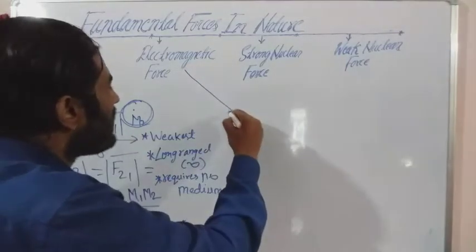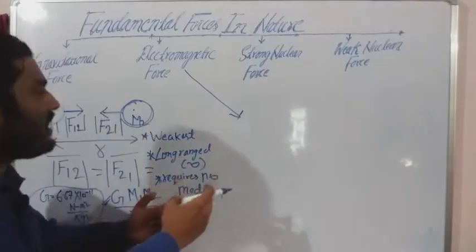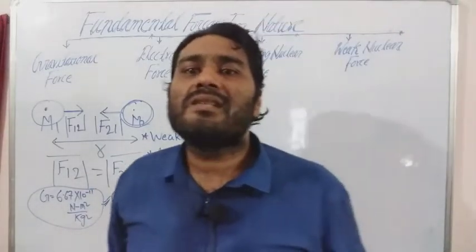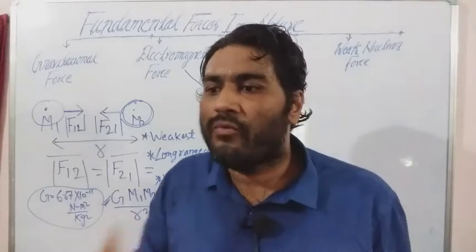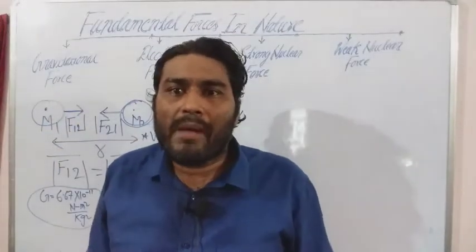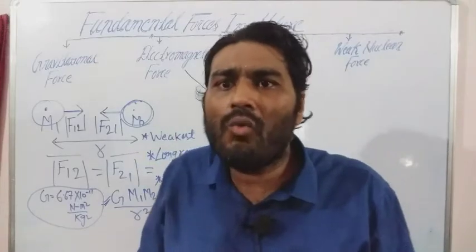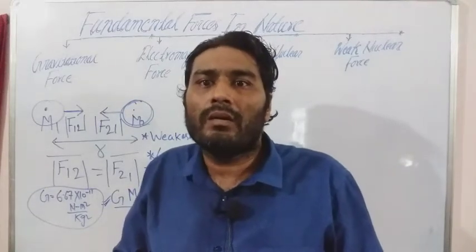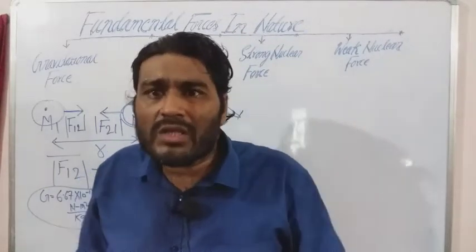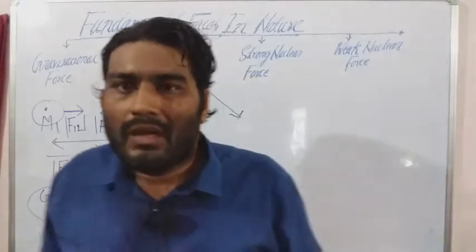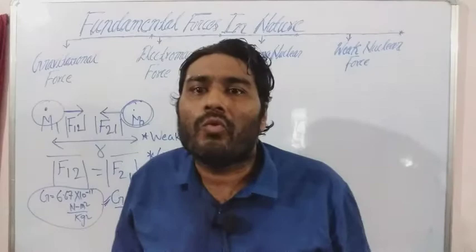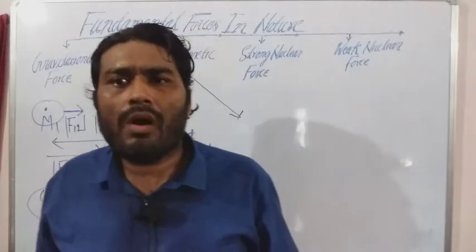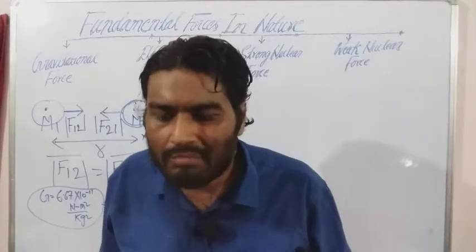Now let's come to electromagnetic force. Right now we will be discussing electromagnetic force. So two particles may exert upon each other electromagnetic forces. If there are two particles having charges Q1 and Q2, which are at rest with respect to some observer, there is a force between them, and this force is called Coulombic force, or you can say electrostatic force. The force may be attractive or repulsive. That depends upon the nature of charges.